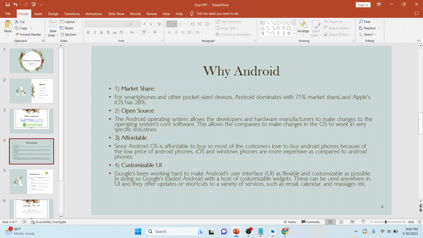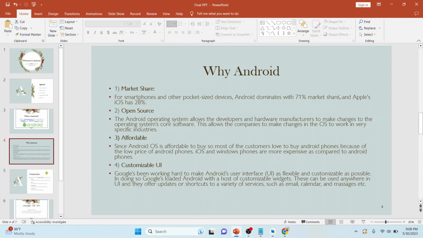Third and the most important thing is that it is affordable. Android is very affordable as compared to iOS. Let's take the example of a country, Pakistan. If you go out, you will see every other person has Android. Let's take an example of 10 people. Out of 10, 7 to 8 people all have Android mobiles because Android is affordable, easy to maintain, easy to use.